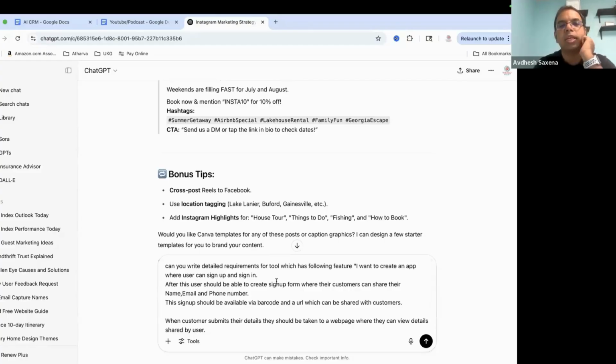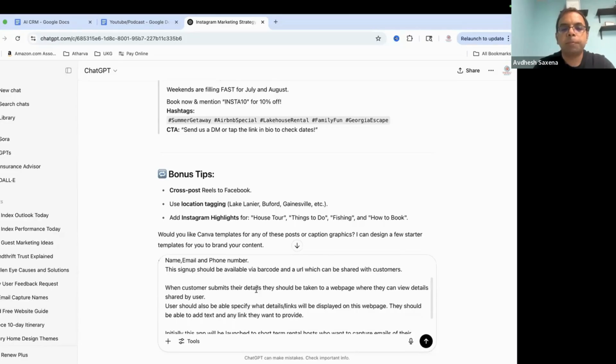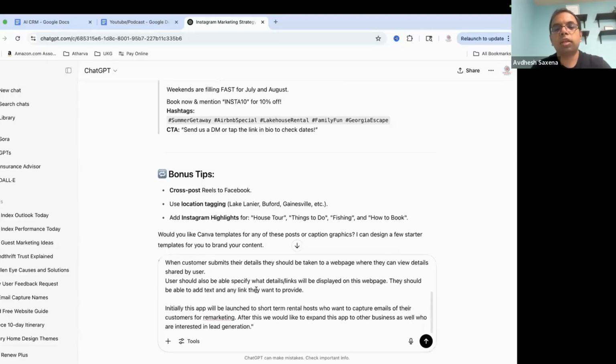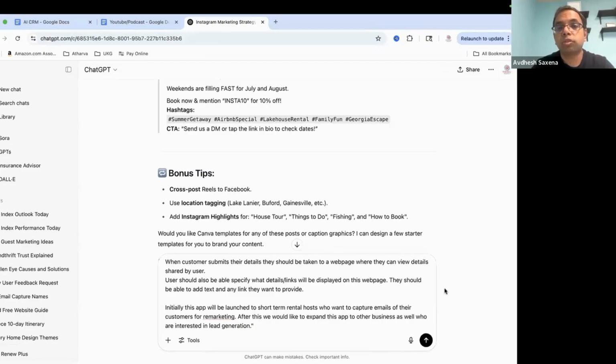First is, user should be able to sign in, sign up, and once they have created an account, what we want is that the user should be able to create a form where their customer can provide their email, phone number, and submit that form, or they can use a barcode to scan and share these details. And once they submit it, then we want to show some kind of a landing page where customers are able to see either a referral code or Wi-Fi details or whatever this user is trying to provide.